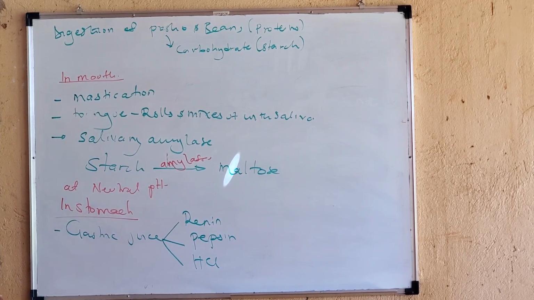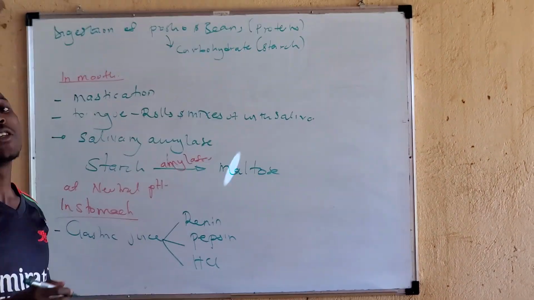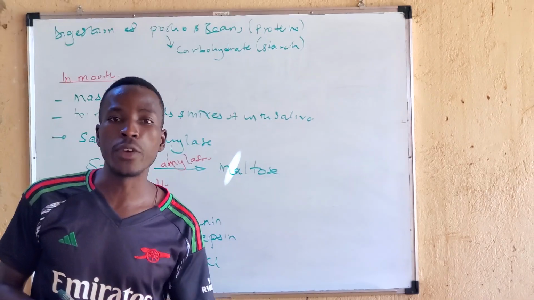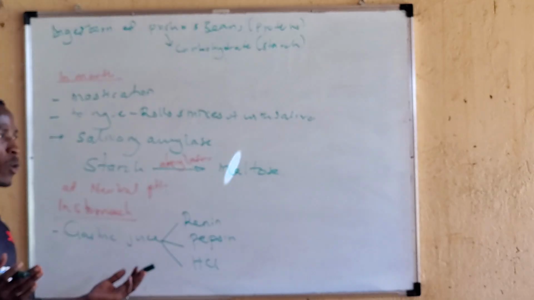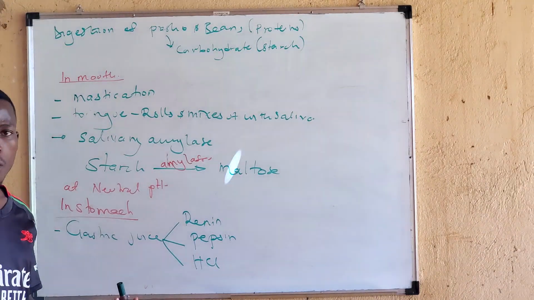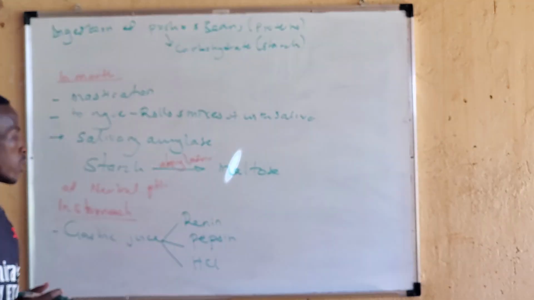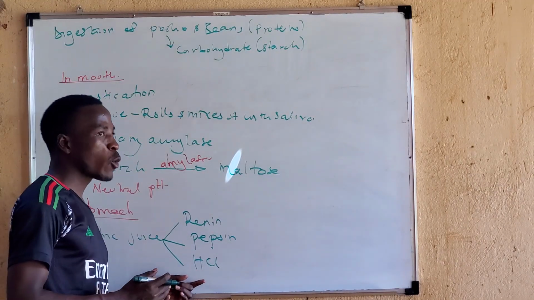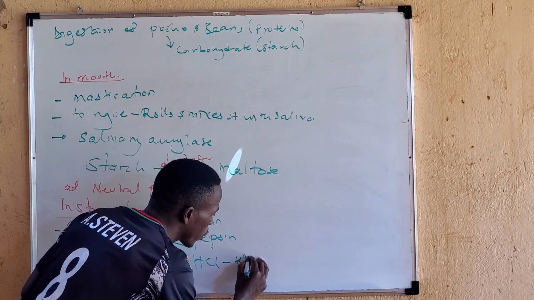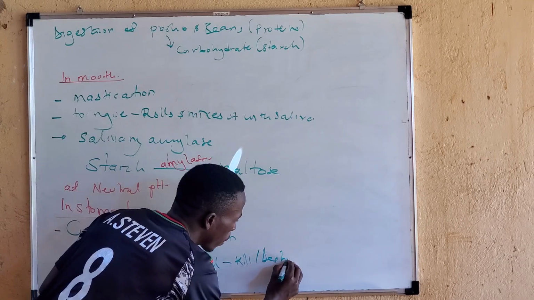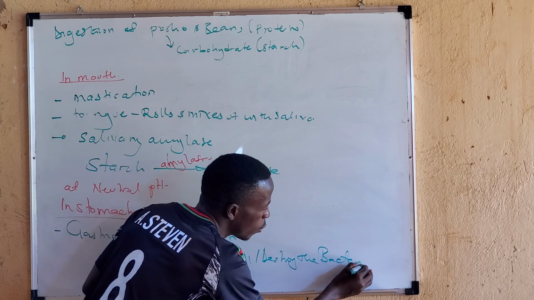Now, hydrochloric acid is very, very important. If there is anything dangerous, for example bacteria, the HCl in the stomach begins to kill or destroy the bacteria which come along with the food.